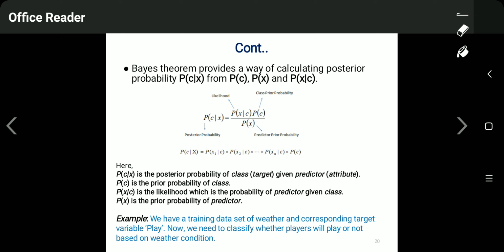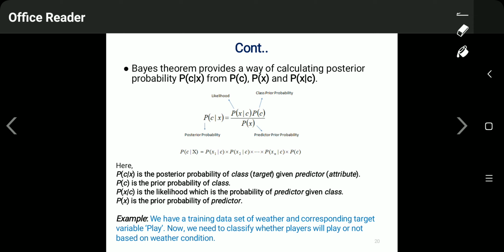This is how we can find the posterior probability of an event C for a given X, the predictor variable. For example, we have a training data set of weather.